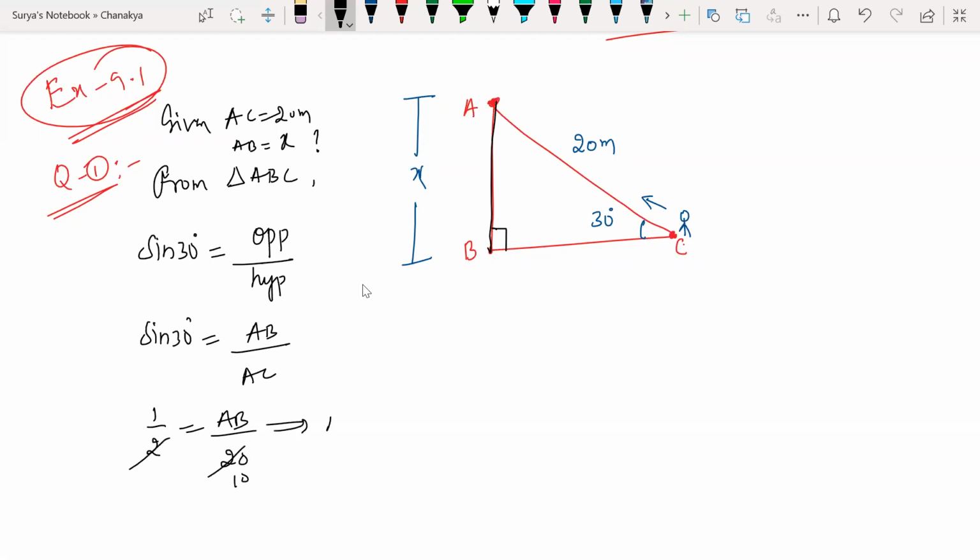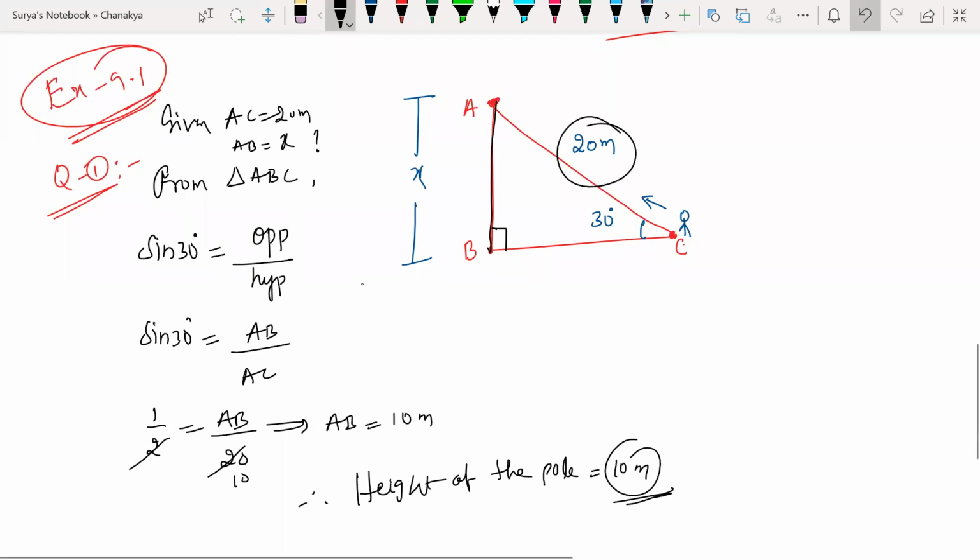So AB is equal to what? 10 meters, which is therefore the height of the pole. Height of the pole is equal to 10 meters. Why are we writing in meters? Because he has given in meters. So understood, children? Understood?